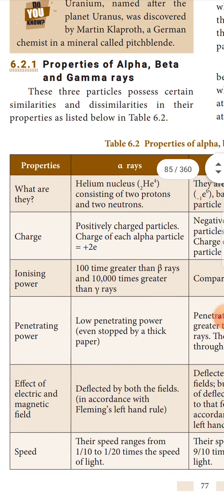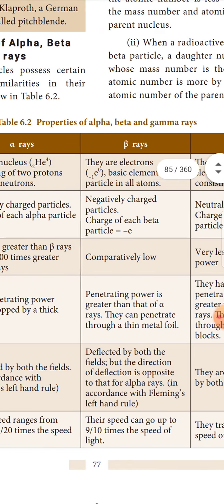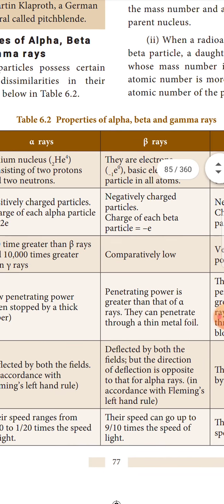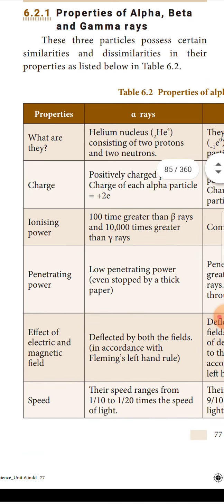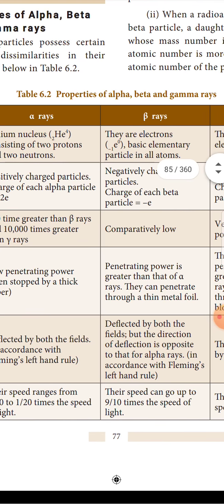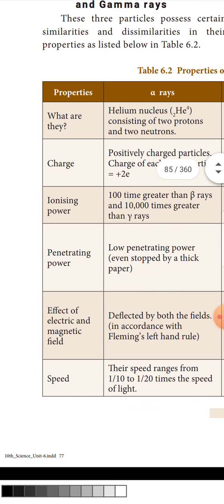Then properties of alpha, beta and gamma rays. There is a table for properties of alpha, beta and gamma rays. Properties: alpha rays, beta rays and gamma rays. The first property, what are they?